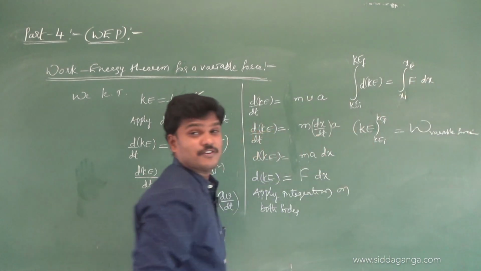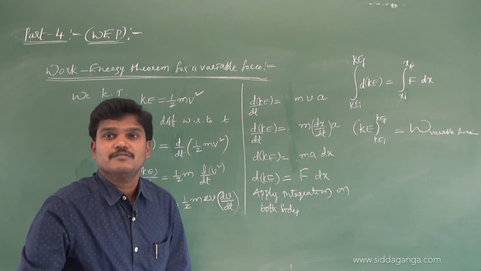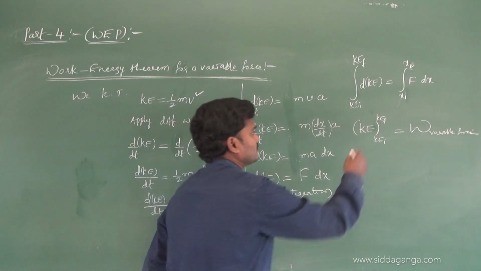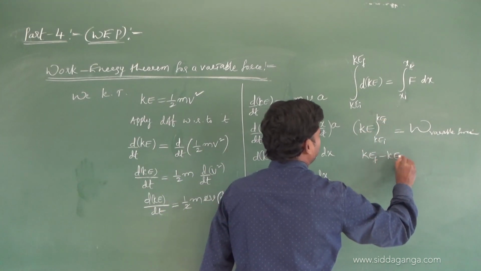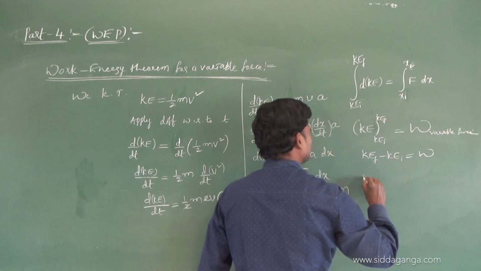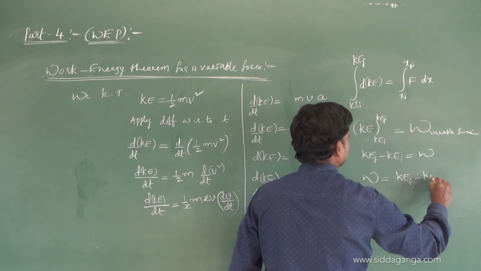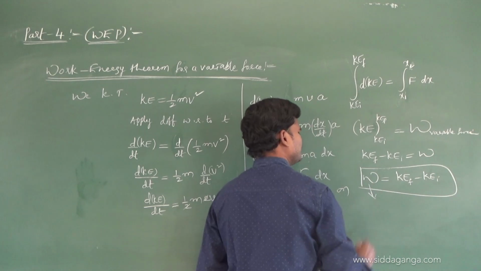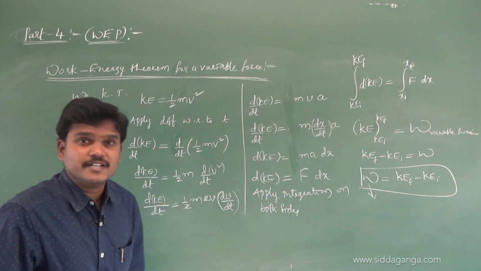This integration of f dx is nothing but what? Integration of f dx is the work done by the variable force. Substitute the upper limit, KEf, and the lower limit, KEi. This is W, so W is equivalent to KEf minus KEi. That means work done by the variable force is equivalent to change in its kinetic energy.